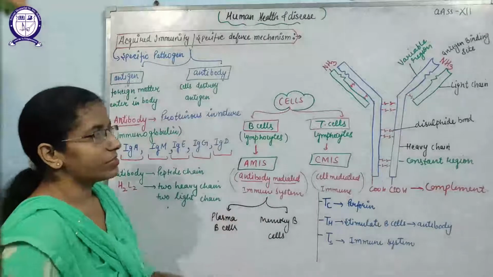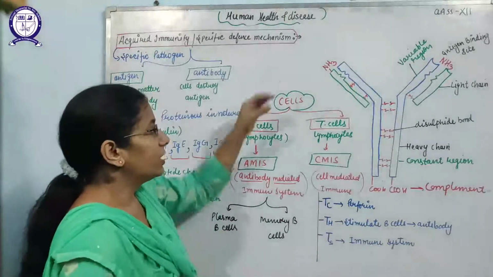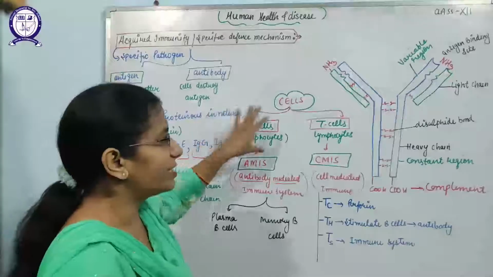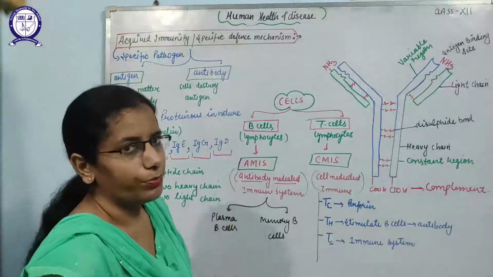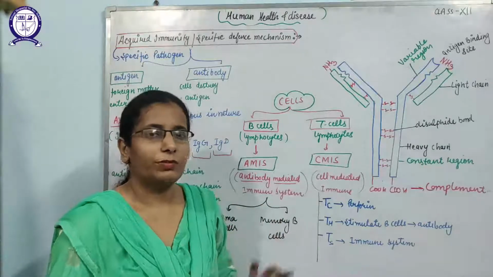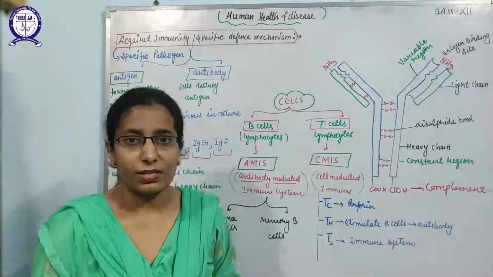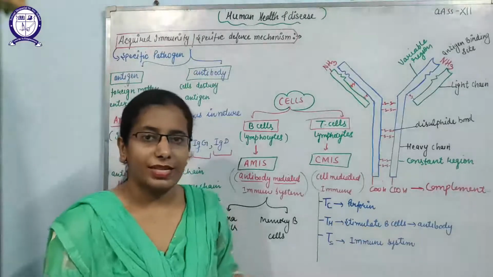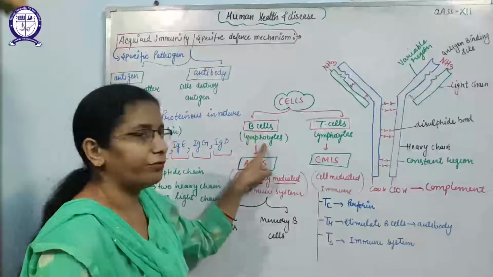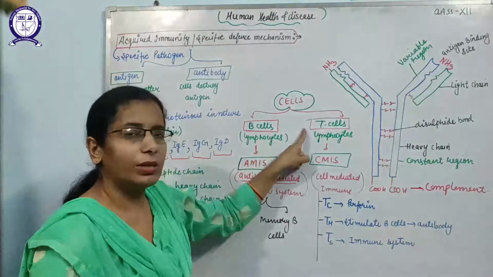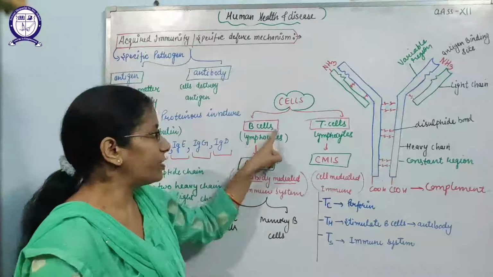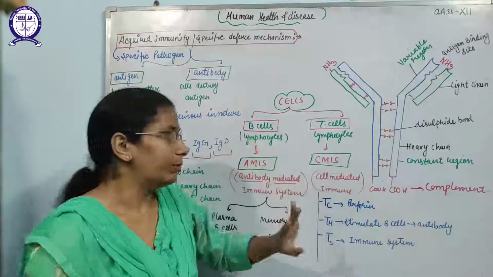After that, we can say what type of cells are present in the body in the acquired immunity. In the acquired immunity, there are mainly two types of cells, B cells and T cells. Why have these names been given? All the cells of the immunity form inside the bone marrow. But the question is where they mature. The cells that are formed in the bone marrow and mature in the bone marrow are known as B cells or B lymphocytes. But the cells which are formed in the bone marrow but mature in the thymus are known as T cells.